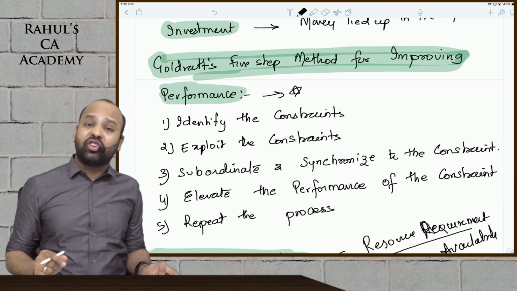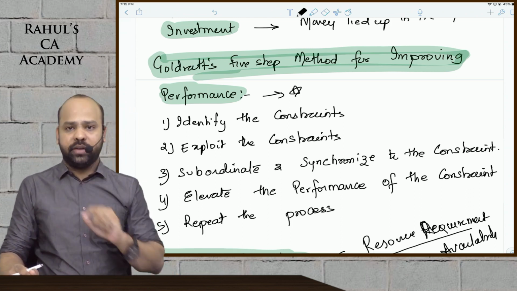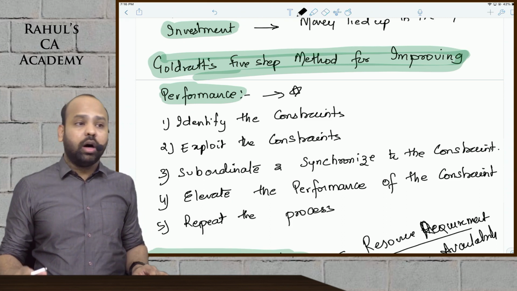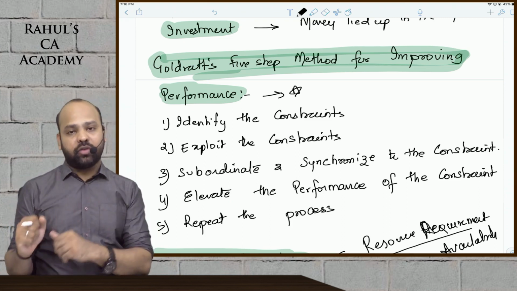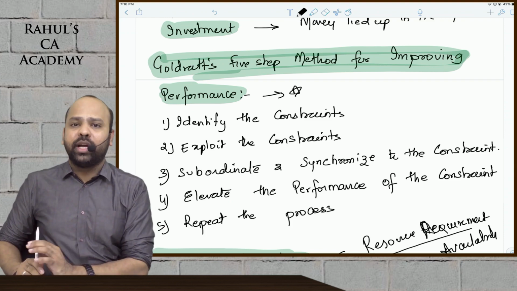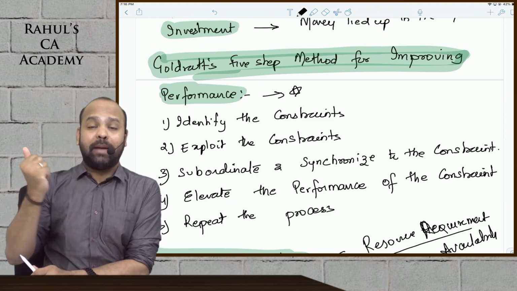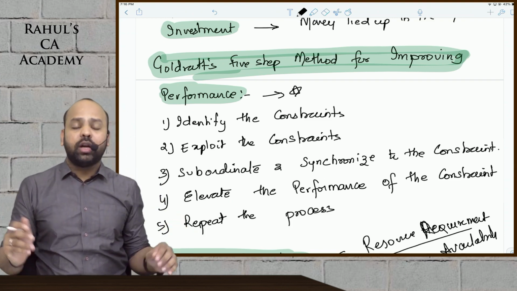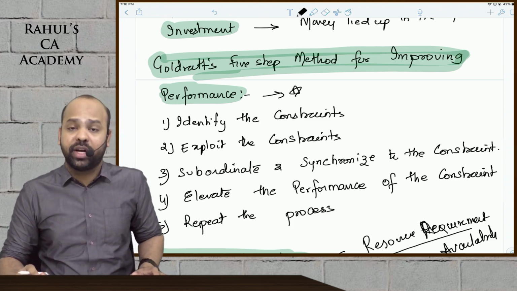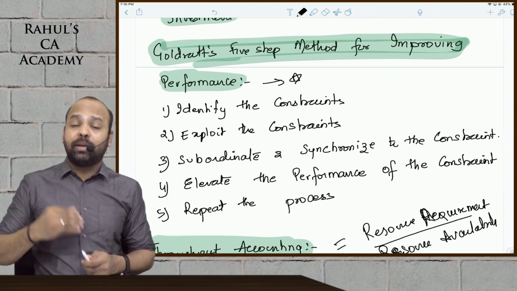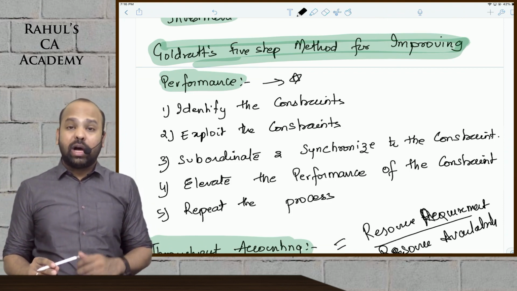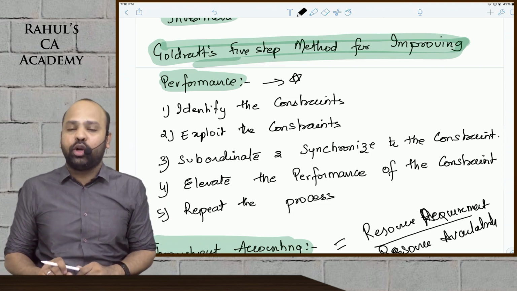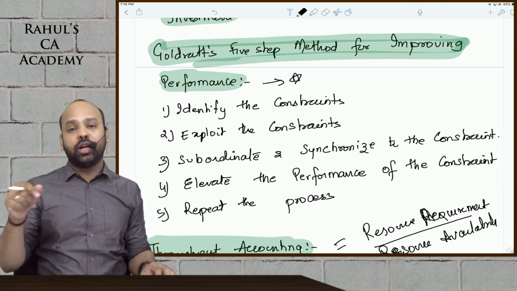Once you identify the constraint, ensure that that constraint is fully utilized. You exploit that resource. I know, beta, that cap manufacturing is putting a restriction. What if I do not utilize cap manufacturing properly? Obviously my entire production will go for a toss, guys. My entire production will reduce. So that is why it says, exploit the constraints. Ensure that every other resource is subordinated to this bottleneck resource. Now I will manufacture number of bodies, number of refills as per number of caps. Because number of caps is putting a restriction, every other resource should be subordinated to this resource.